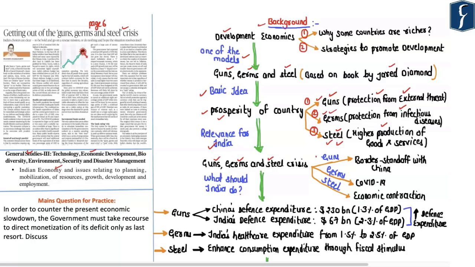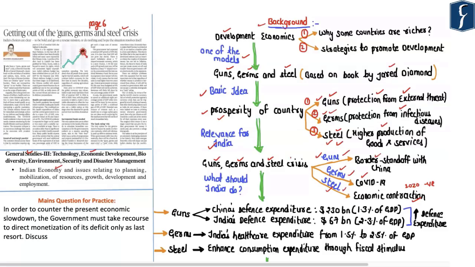For example, with respect to the guns crisis, India is involved in a border standoff with China. With respect to the germs crisis, India is seeing the rapid spread of the COVID-19 virus. And with respect to steel, according to a number of estimates, the GDP growth rate of India in the year 2020 is set to go into negative territory. That means the GDP growth rate of the Indian economy in 2020 is set to contract. So India is facing all of these three crises simultaneously. Hence, India is facing a confluence of military, health as well as economic crisis.